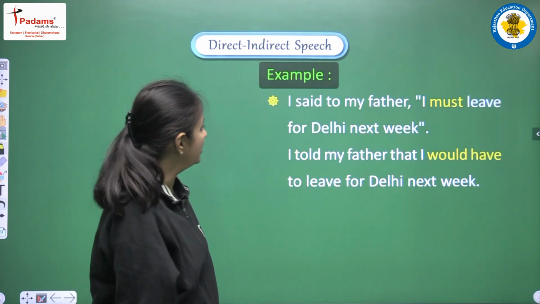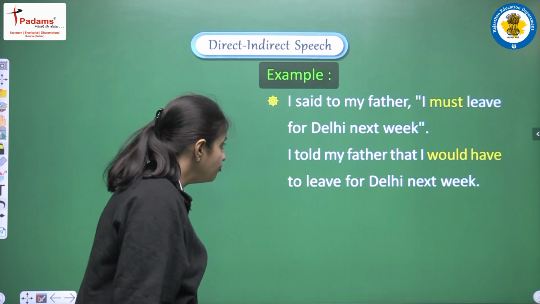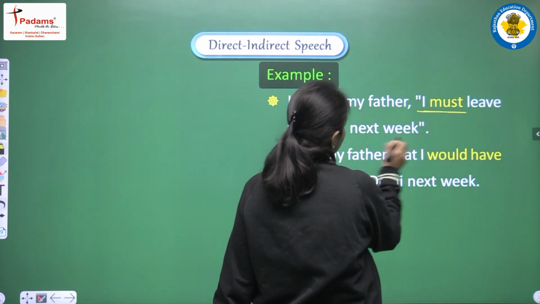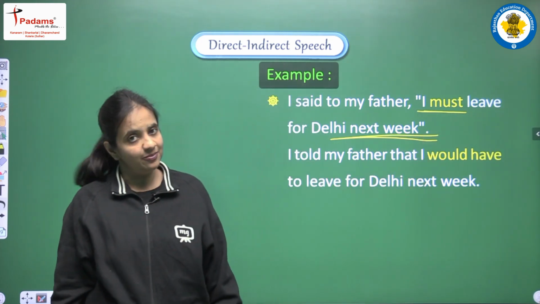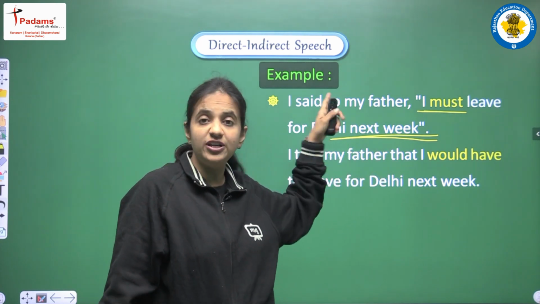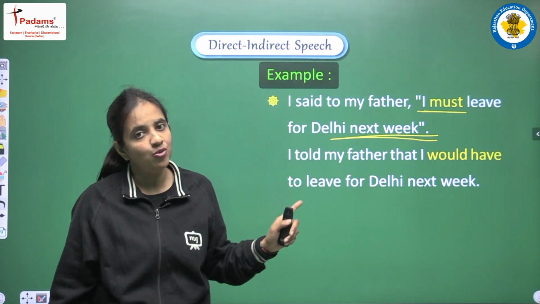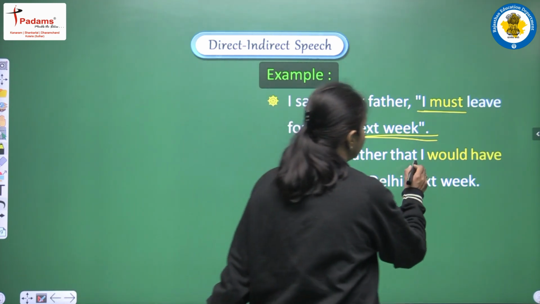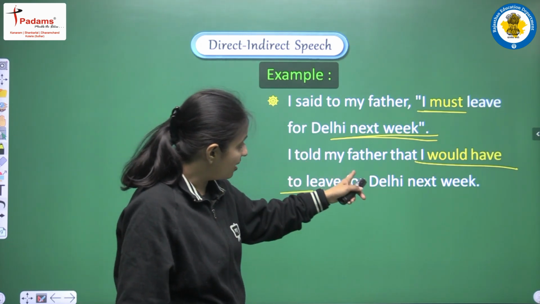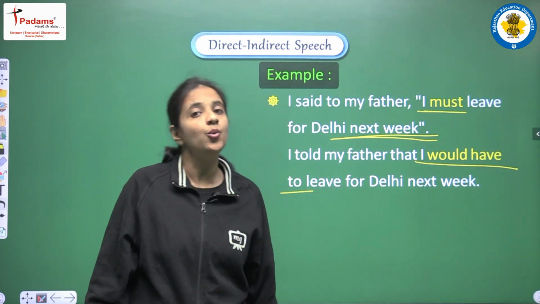How? Let's see the example. Example is I said to my father, I must leave for Delhi next week. So in this sentence we are having must and we are having future time. It means we are showing compulsion, but that compulsion is related with future time. So yes, if we are having this kind of meaning, then we have to convert must in would have to. And the example will be I told my father that I would have to leave for Delhi next week.